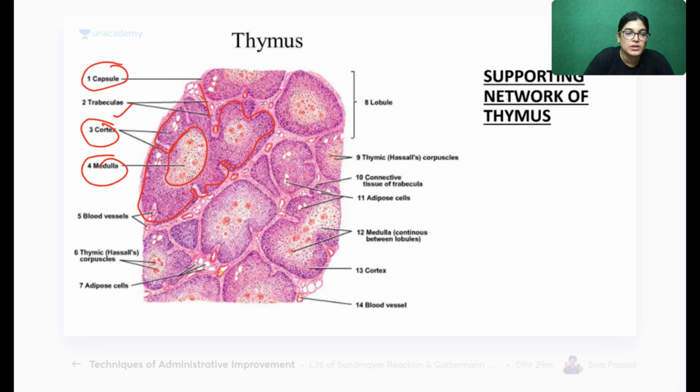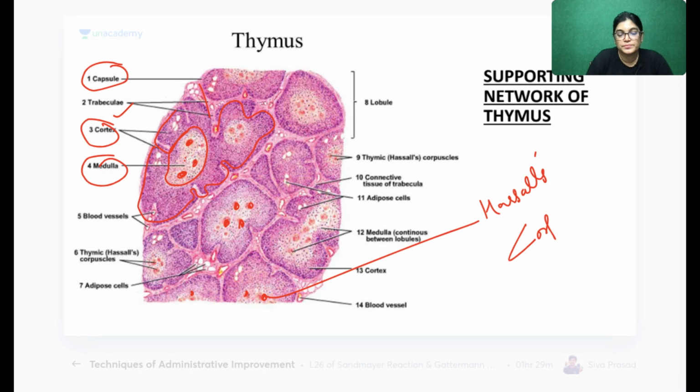The characteristic feature for identification is this pinkish homogeneous mass lying in the medulla, which is Hassall's corpuscles.